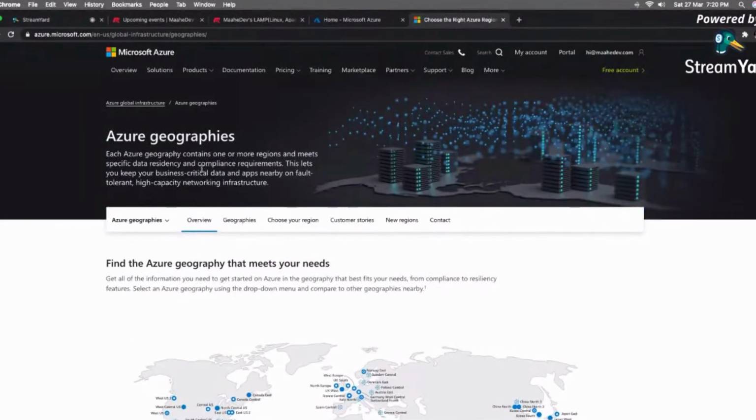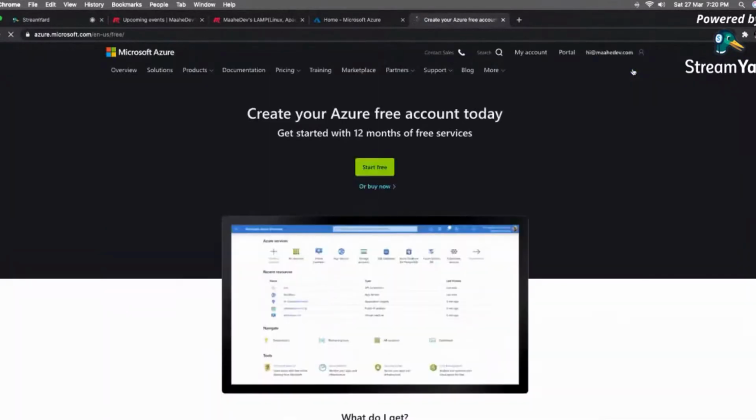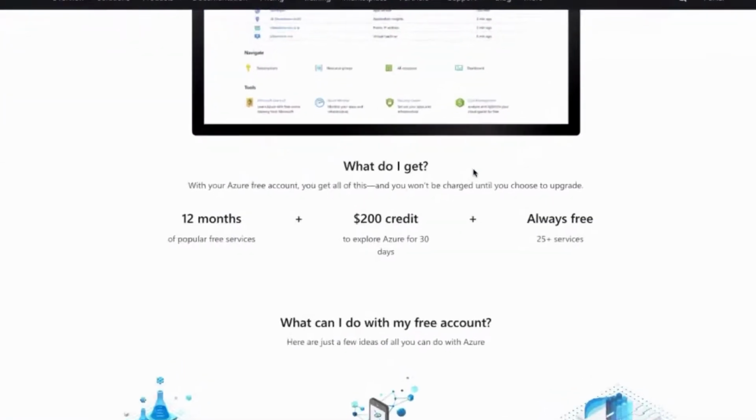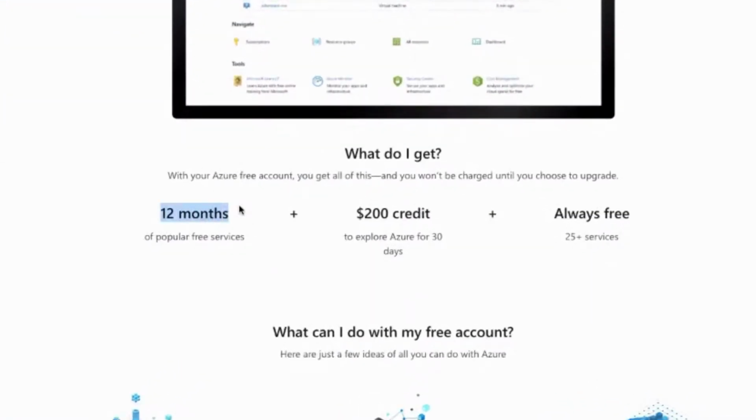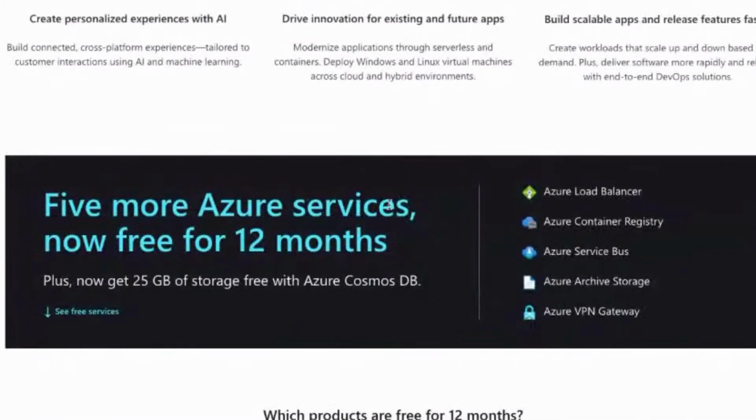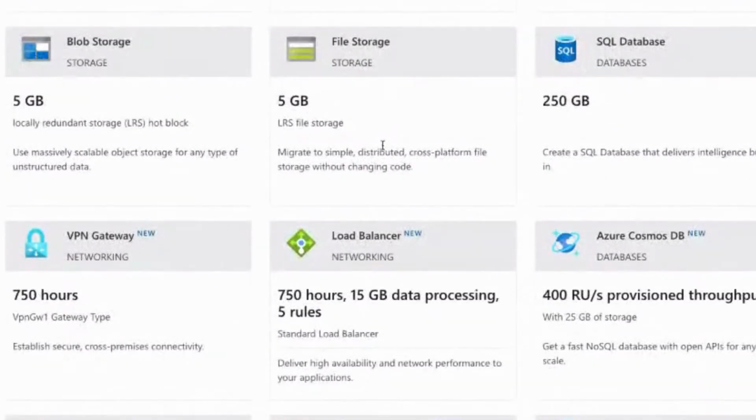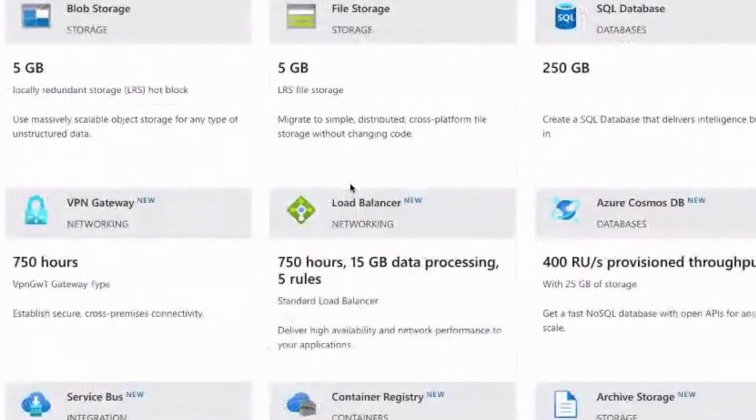So talking about the pricing, or what the different plans available are, Azure does provide free services. For example, if you are starting on Azure for the first time, you can go for the free service, which will give you 12 months of free service. It will also give you $200 as a credit. In this $200, you can use any of the paid services, and your credit card will not be charged for that. Along with this, it has 25 always-free services, which you can explore on this page, and in that you will see the completely free services and the 12-month free services.